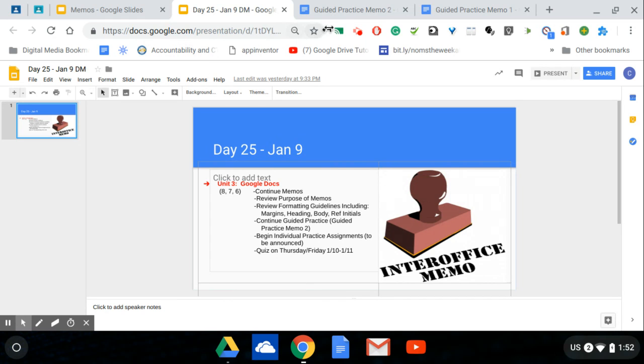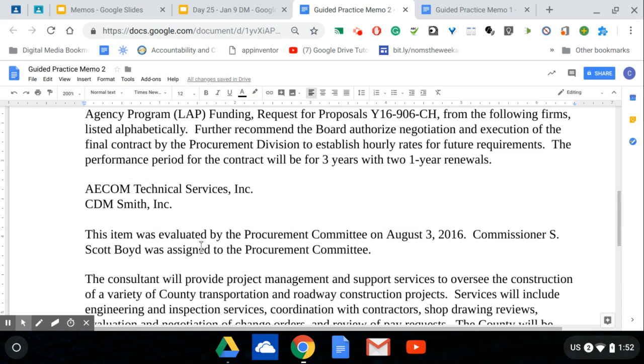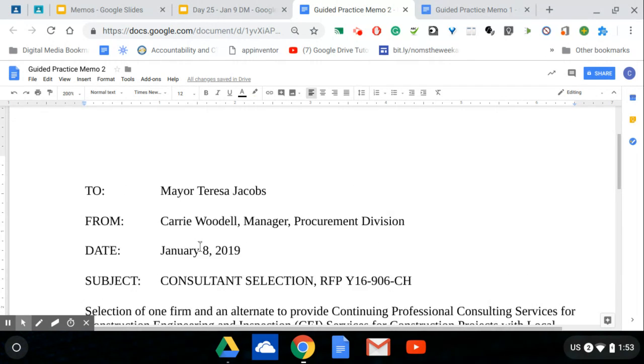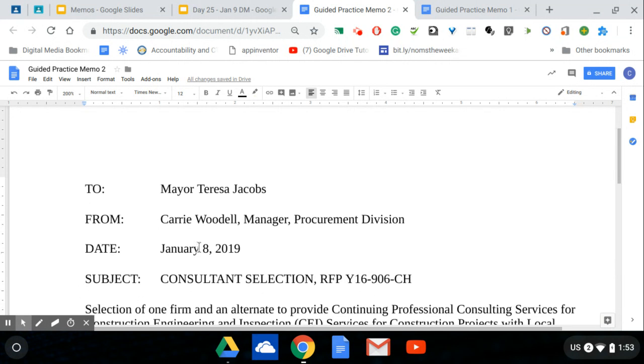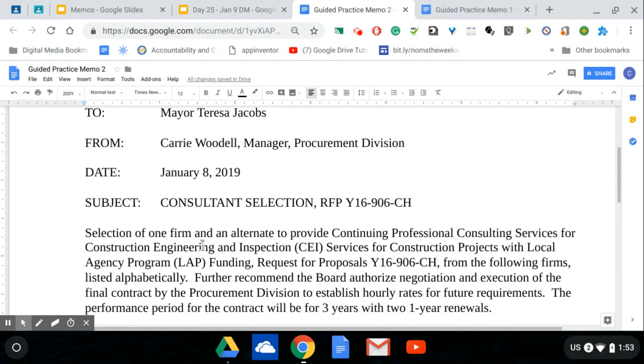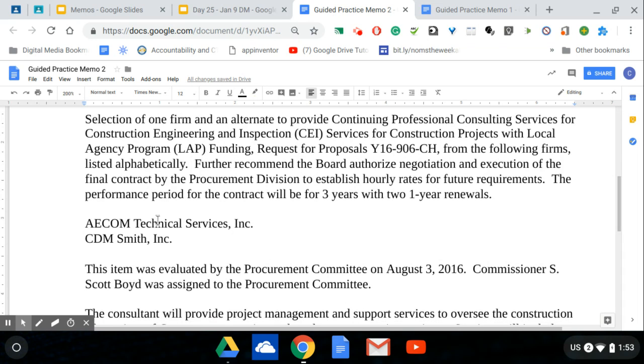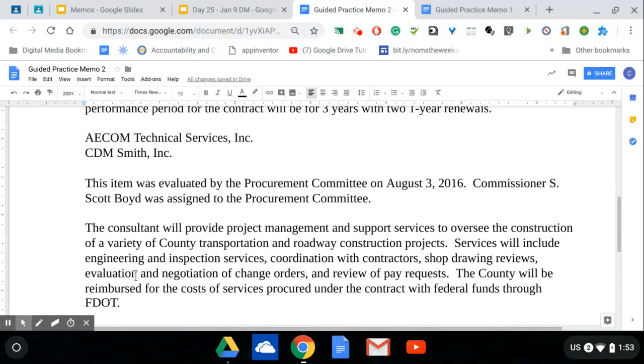I'm going to open up Guided Practice Memo 2. Remember, this is an activity that we started yesterday. Yesterday, we completed about half of the memo. You'll see the top part, including the heading right here. We finished that, and then we finished this section right here. So I'm going to scroll down just a little bit to the new part for today.